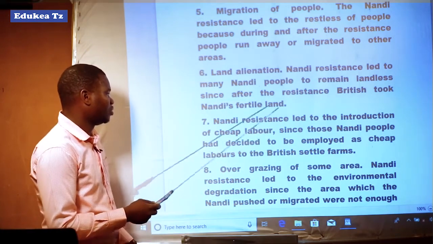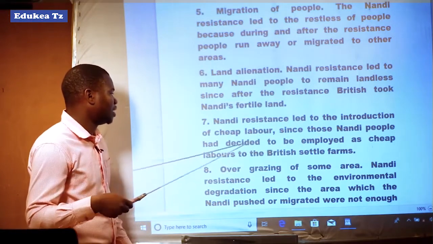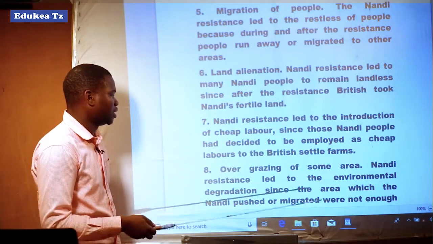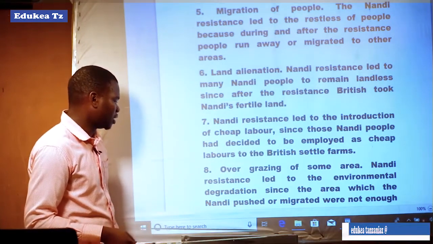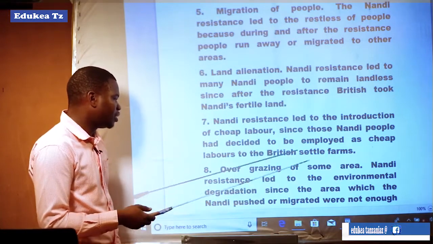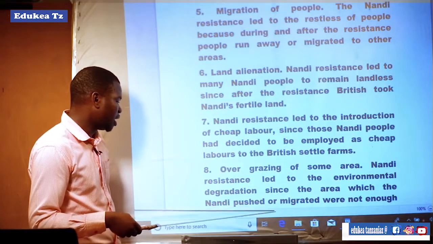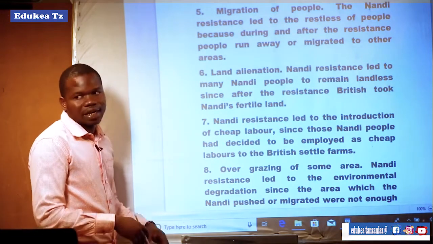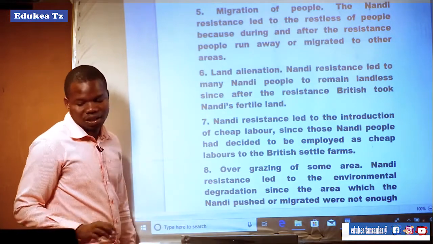Nandi resistance led to the introduction of cheap labor, since those Nandi people decided to be employed as cheap laborers on the British central farms. Overgrazing of some areas. Nandi resistance led to environmental degradation, since the areas to which the Nandi were pushed or migrated were not enough, so it led to overgrazing in those areas.